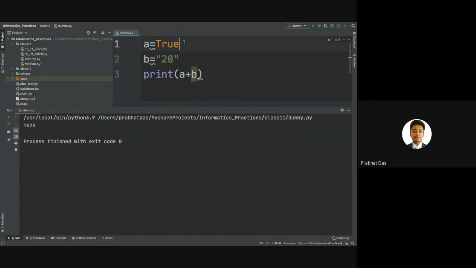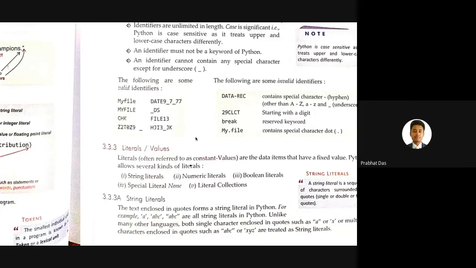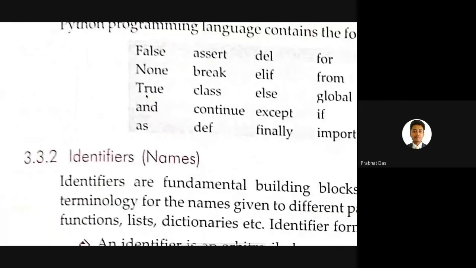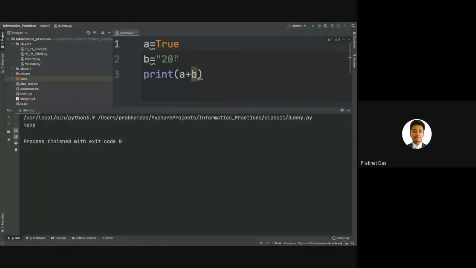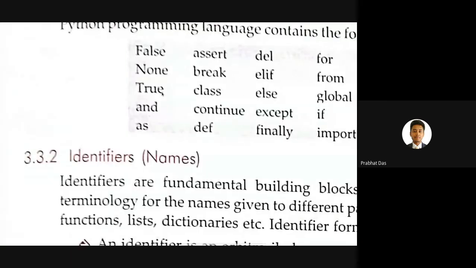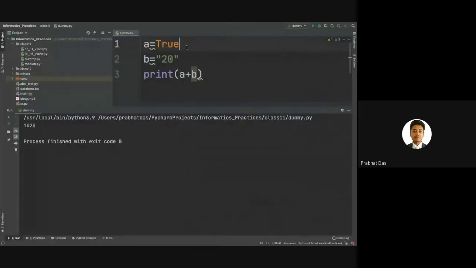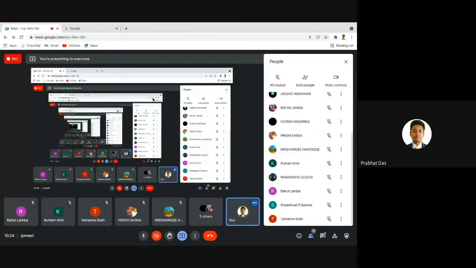Why is it changing the color to orange? Is there any specific concept behind this? The answer is obviously yes, because it is automatically sensing that it is a keyword. That's why it is changing the color to orange. It is a keyword, so that you don't get confused. By default, PyCharm will automatically change the color to orange for any keyword that we use.